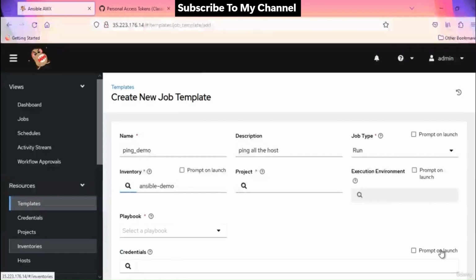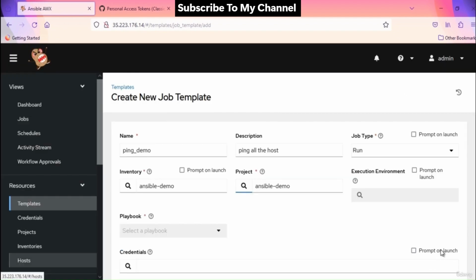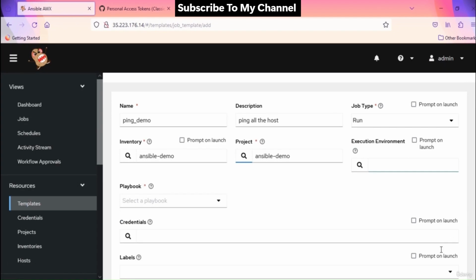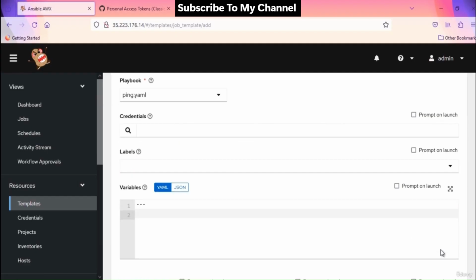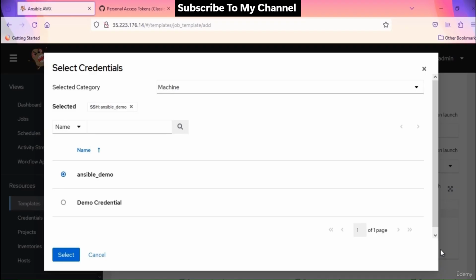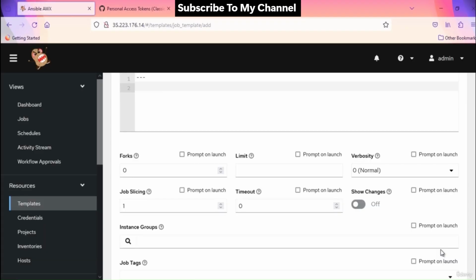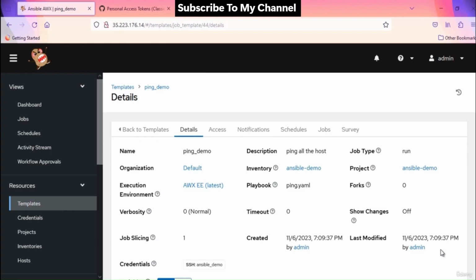Inventory is Ansible demo. Project is Ansible demo. The playbook drop down is showing two options. I'm selecting the ping.yaml playbook. Credential type is machine credentials to SSH to the host VMs. Select Ansible demo. These are the extra options available. You can choose as per your test case. Save the template. Let's launch this template from here.